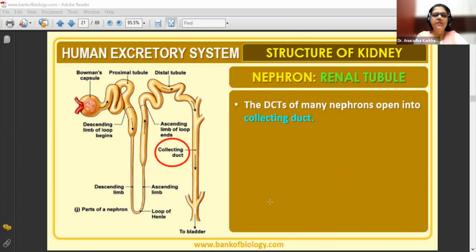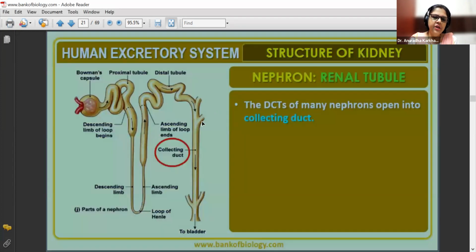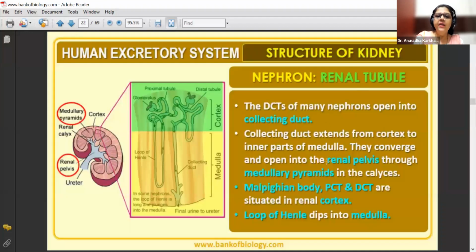So here are going to be your collecting ducts, and in all the collecting ducts, if you look at it, there are openings. See. So several DCTs will get connected to these collecting ducts, and collectively the urine which has been formed will be passed through the collecting ducts to finally reach the urinary bladder. है ना? Then see collecting duct. Now you will get the answer to this.